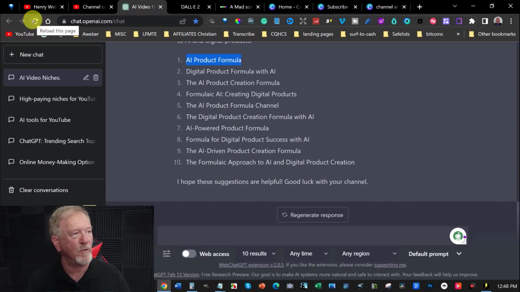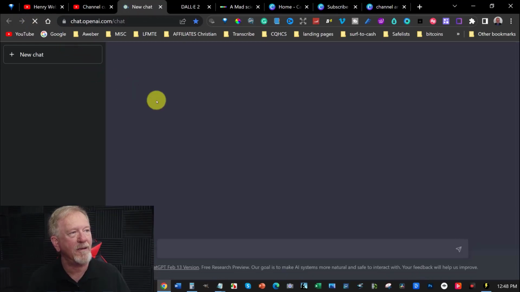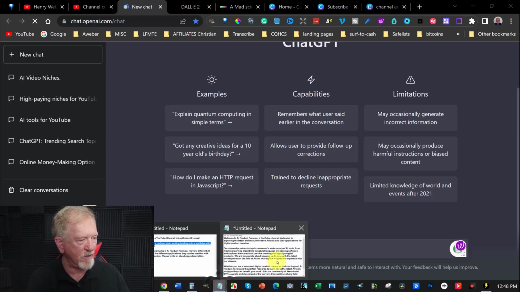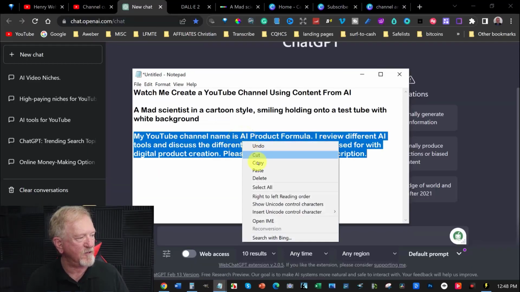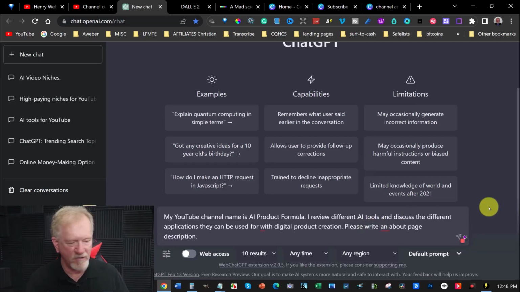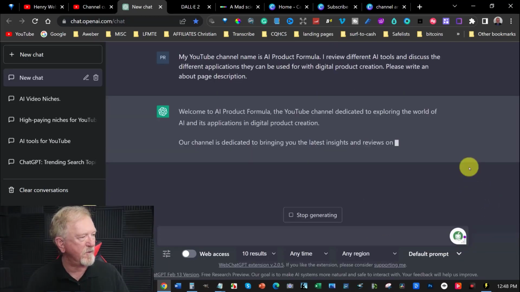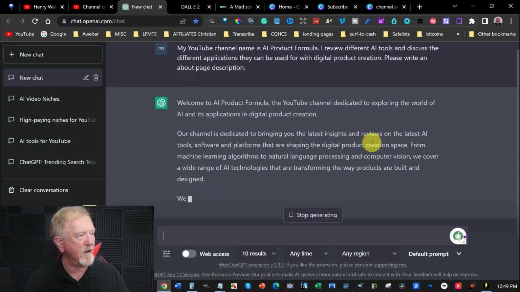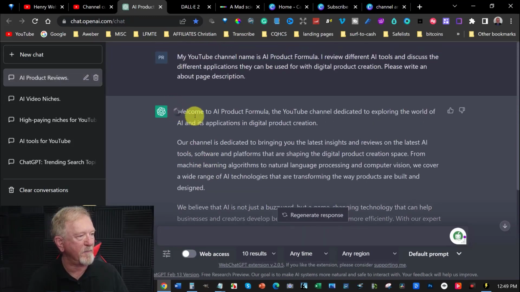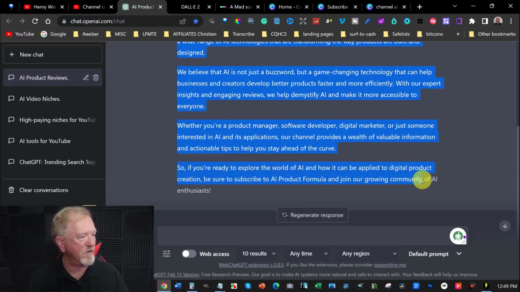Let's go back over here to our wonderful AI, ChatGPT. Now I do have some content here I would like to have it add. Please write an about page. So I'm just going to copy that, paste that straight into here, and then we're going to just hit enter and see what it writes. This is pretty nice. So it's meant to be only 1,000 characters or less. So let's just copy all of this. I think it'll be a little bit over 1,000 characters, but we'll soon find out.